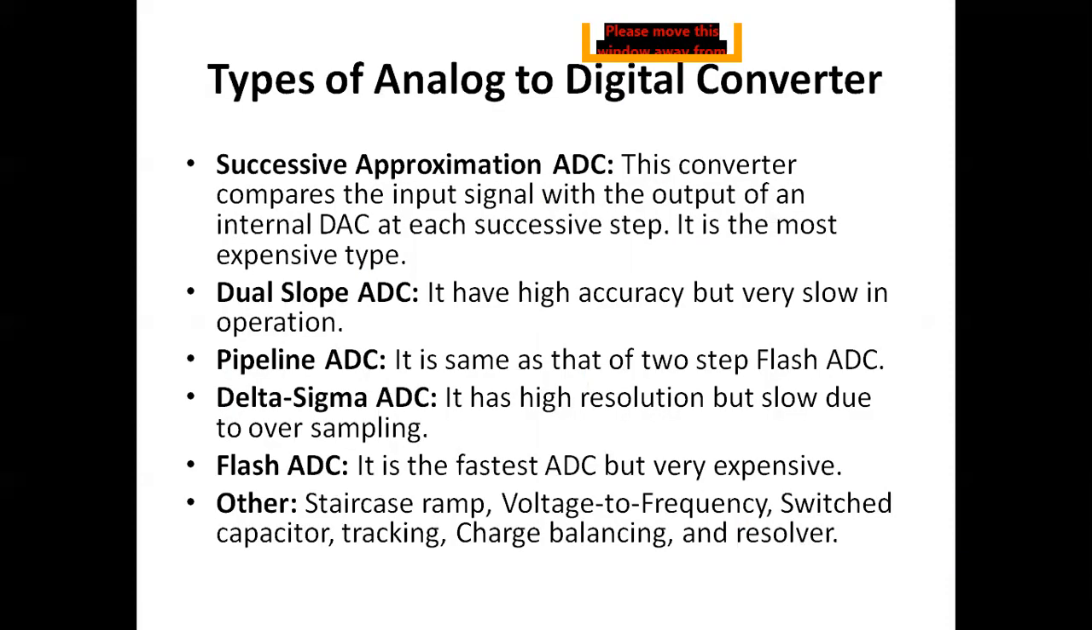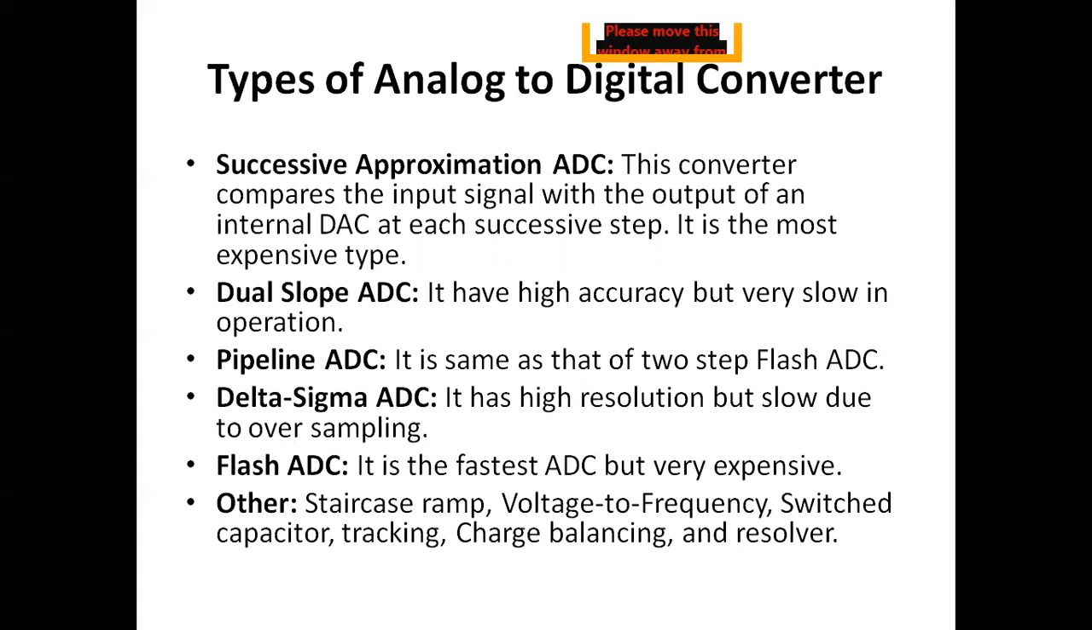Now, types of analog to digital converter. First one, successive approximation ADC. This converter compares the input signal with the output of the internal DAC at each successive step. It is the most expensive type of A to D converter.